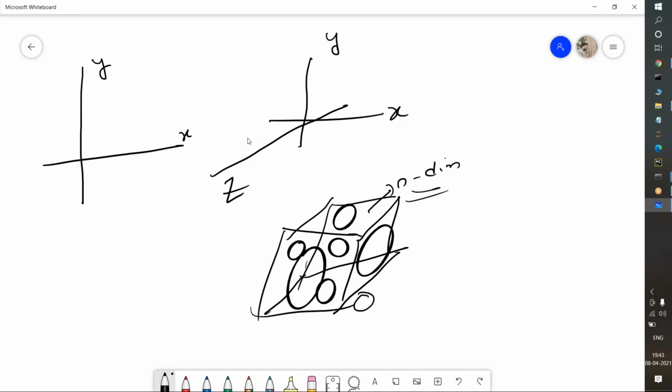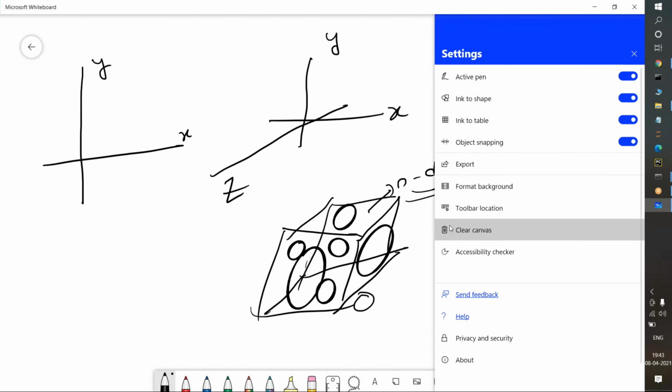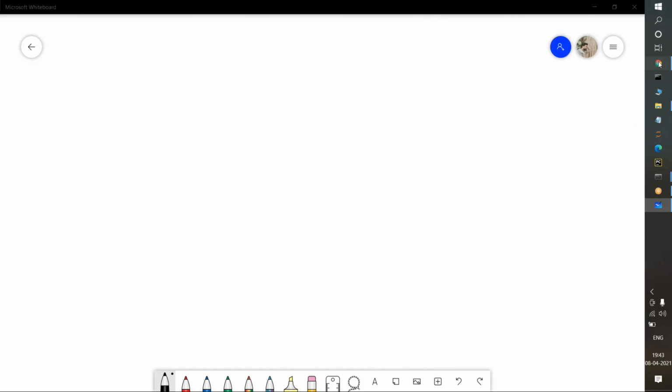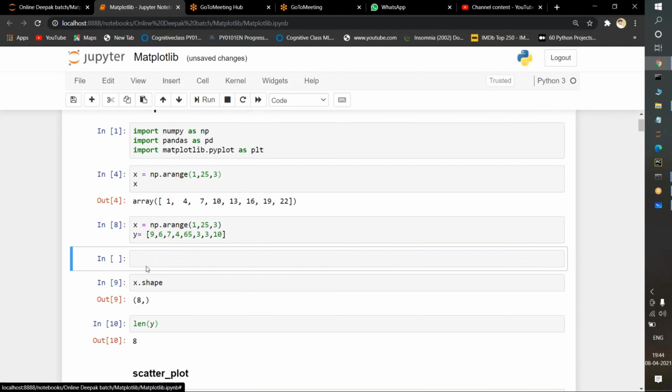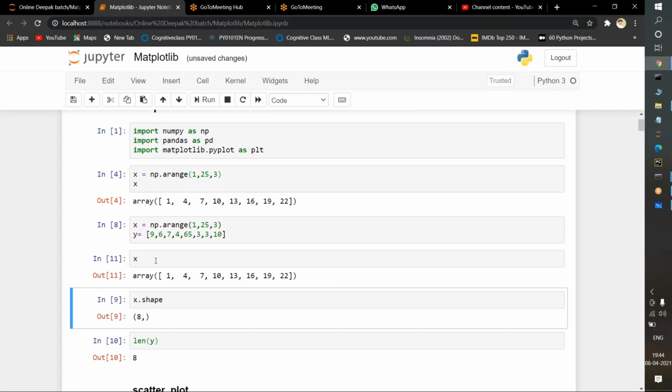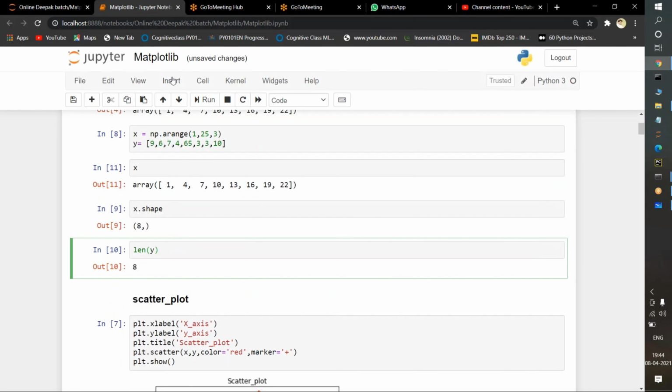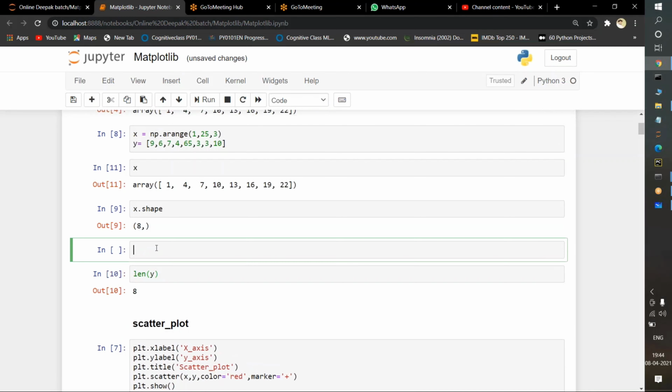So n-dimension data cannot be plotted with the help of visualization tools. We need to do it theoretically, which means practically we need to do it. I will explain here. See here, what I am taking in the x-axis. Suppose I print the values of x here. See, these are the x values, and I want to print the y values also separately.